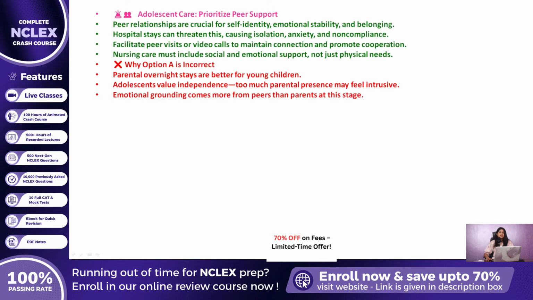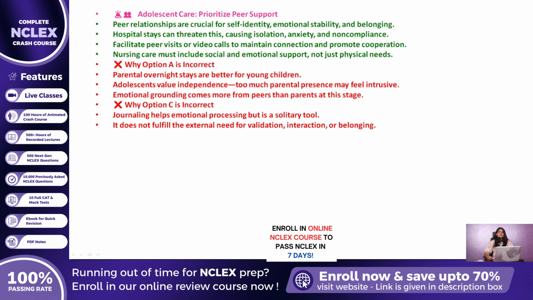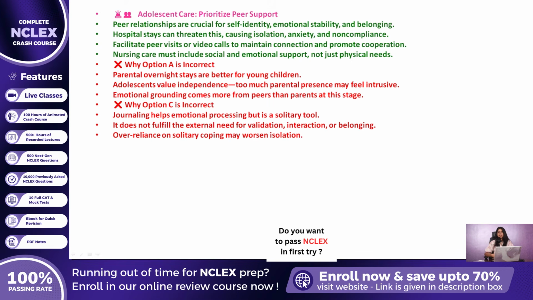Turning to Option C, encouraging journaling or solitary hobbies can certainly help adolescents process emotions, but these are internal coping strategies. They do not meet the critical external need for social feedback, validation, and inclusion that peers provide. Journaling is a useful adjunct, but not a substitute for active peer interaction. Relying solely on solitary strategies can risk emotional isolation, especially in a hospital setting where adolescents already feel removed from their regular lives.